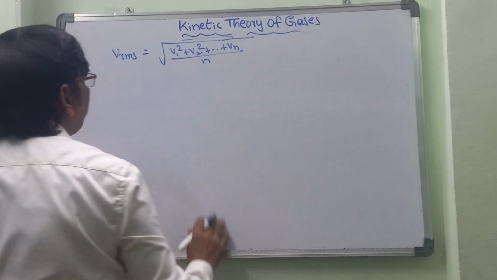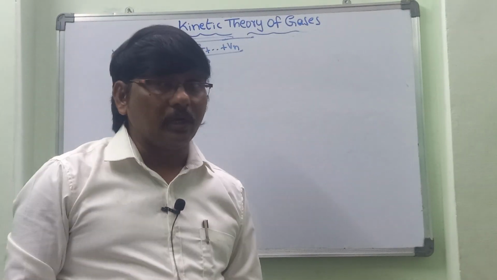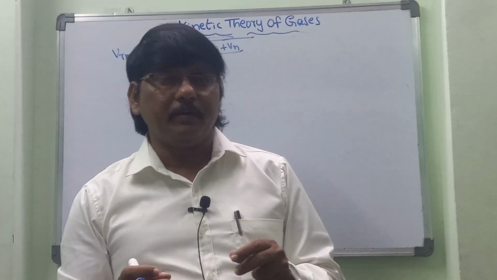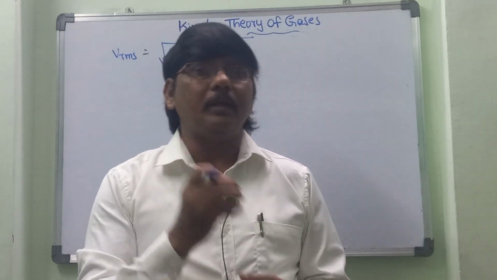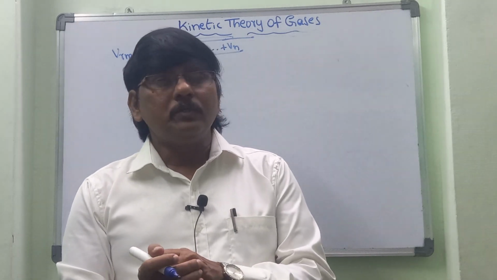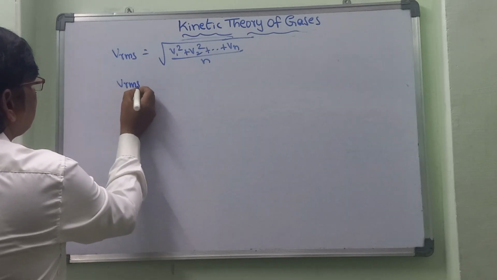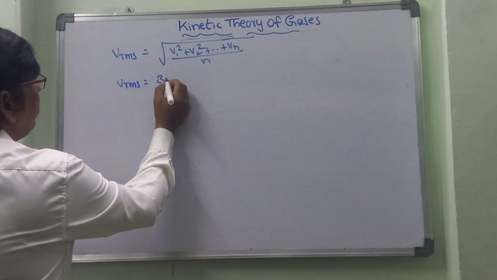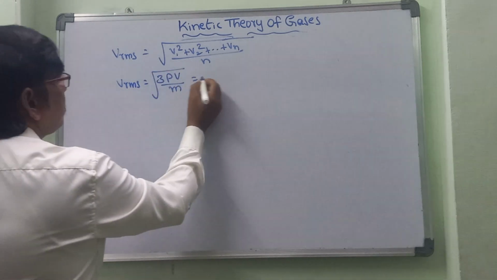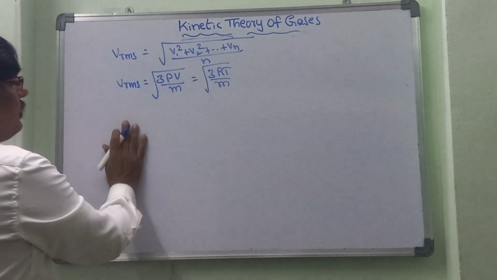What is the definition of VRMS, root mean square velocity? It is the square root of the arithmetic mean of the squares of the velocities. Then we call it VRMS. So VRMS is equal to the square root of 3PV by M, otherwise the square root of 3RT by M also we can take. This is the root mean square velocity.